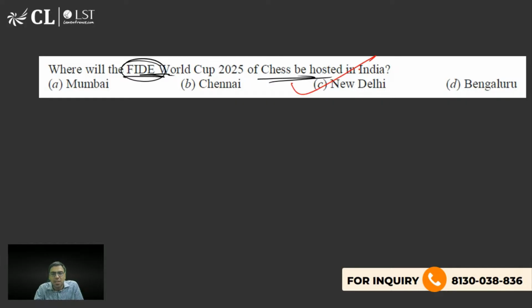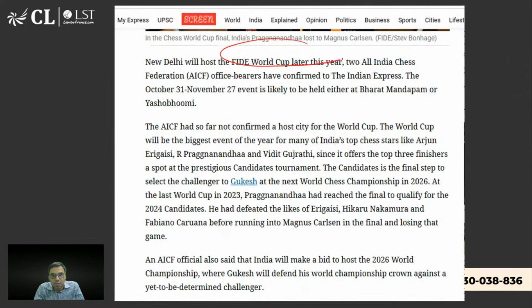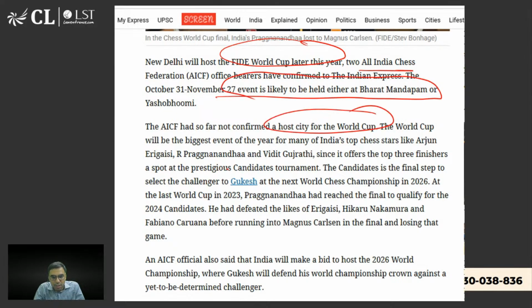Yes, the right answer is New Delhi. C is the right answer to this question. Held in New Delhi, most likely in Bharat Mandapam or Yashobhumi. The location and venues are not 100% confirmed, but it will happen in India. So that is what you should know.